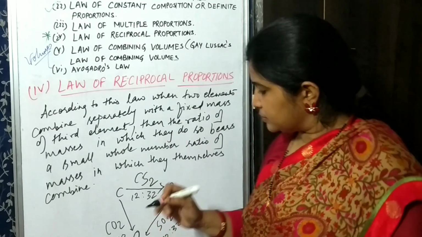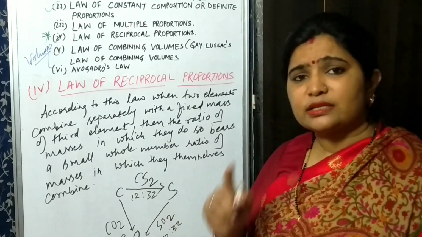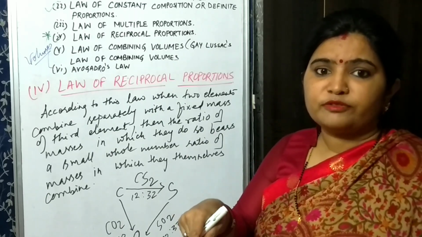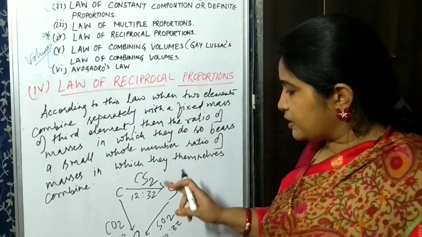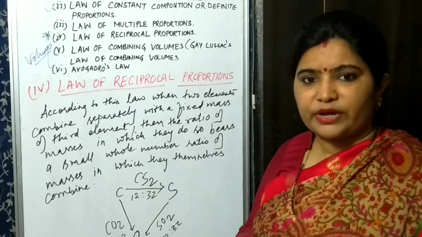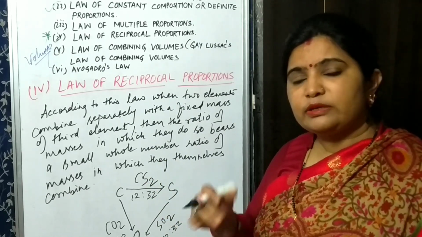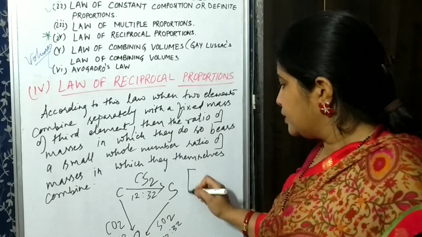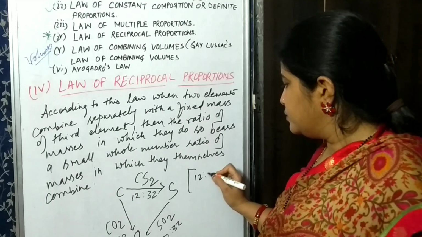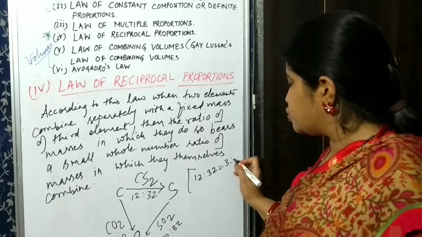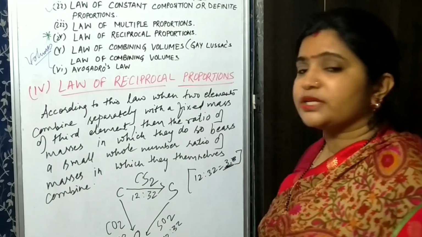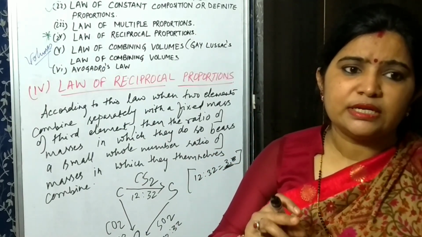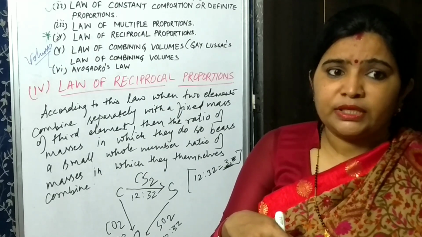Now I will explain that carbon and sulfur combine separately with a fixed mass of oxygen. If you find the ratio of masses of carbon and sulfur, you will find it bears a simple whole number ratio, that is 12 is to 32, so it will be 3 is to 8. Here also the ratio of masses in which carbon and sulfur themselves combine will be equal.